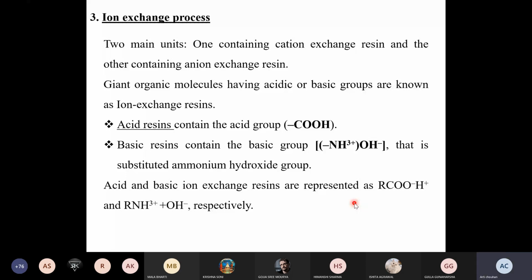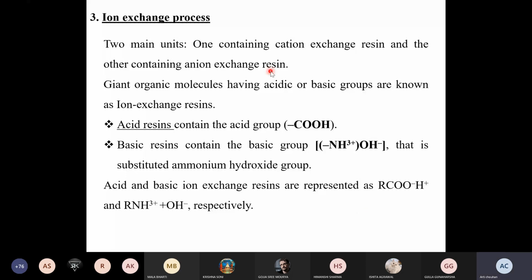So two main units are there in the ion exchange process. As you know, two types of ions are there. One is a cation and the second is an anion. So in the ion exchange process, we are going to treat our water, in which both the cations and the anions, positive as well as negative ions, are freed from the water sample. Okay. So two main units are there, one containing cation exchange resin and the other containing anion exchange resin.